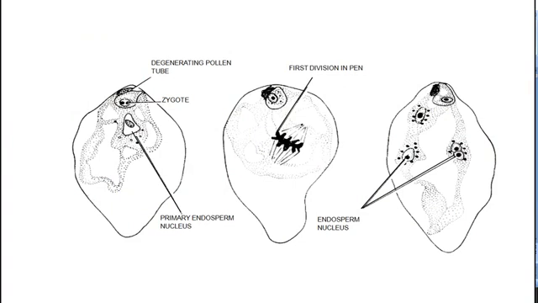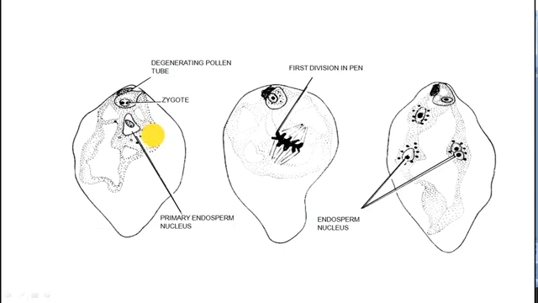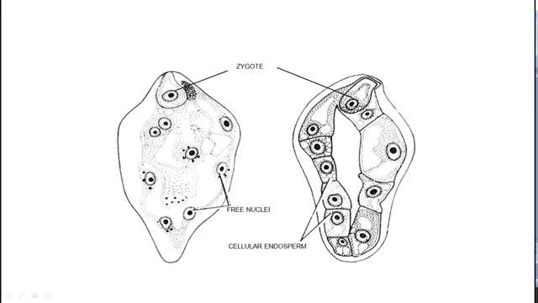Now see how the development occurs. In this diagram, you see that in the first case, there is a primary endosperm nucleus here in the center. Now the cell division starts. 2 or 3 nuclei, 4 nuclei are seen here. Division continues and many nuclei are formed. The cell walls are formed very late, after formation of so many nuclei there.